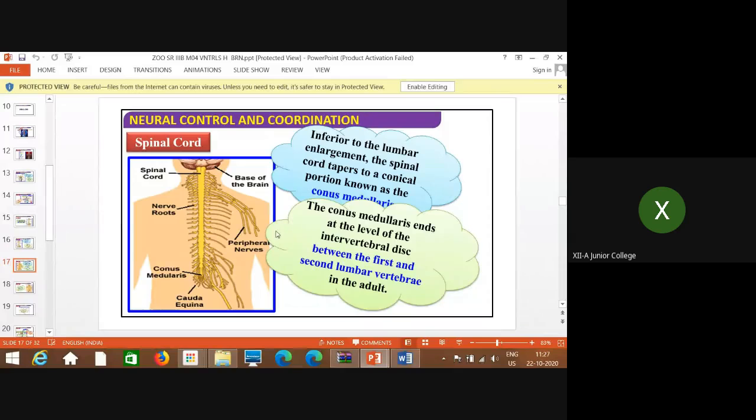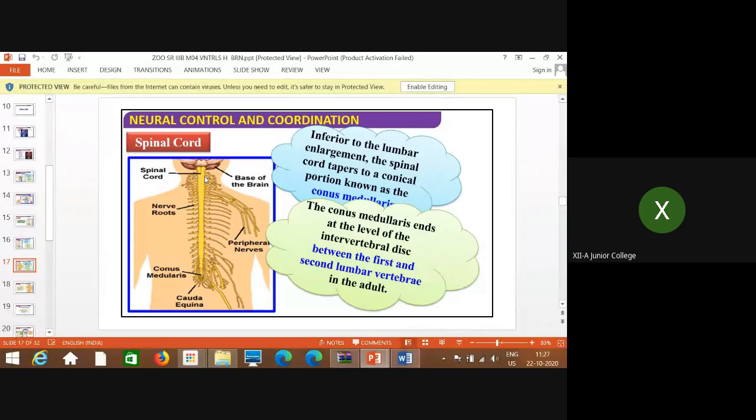This conus medullaris ends at the level of the intervertebral disc between the first and the second lumbar vertebrae in the adult. Now see how the structure looks. Here it is broader, then in the middle it is a little bit narrower, and again here it is a little bit broader, and at the end it tapers, and this end part is what is called conus medullaris. And then the last part is called cauda equina. What is that, I will tell you next.